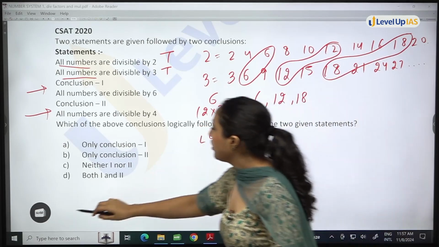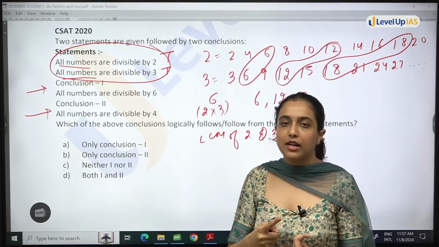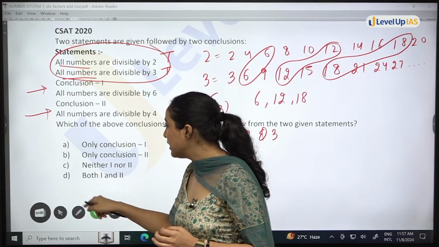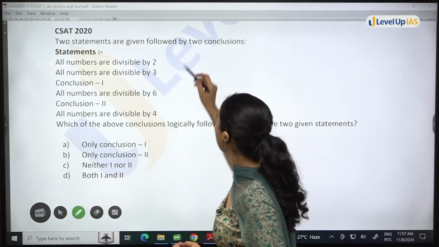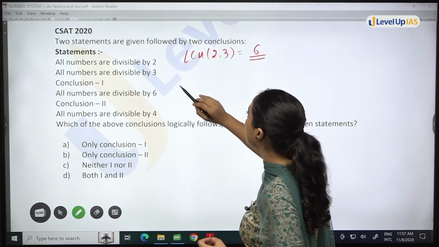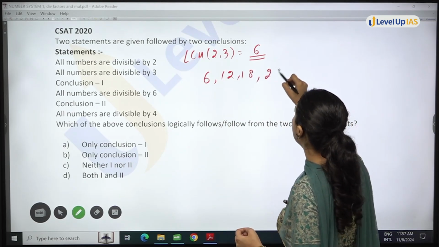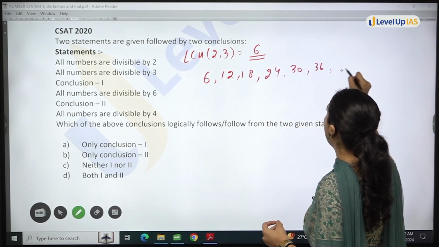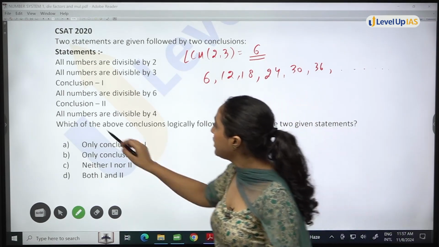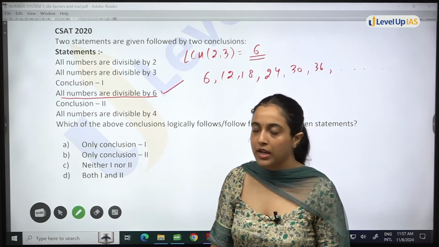So finally, what we get is, if you combine both these statements, numbers are divisible by 2 also, numbers are divisible by 3 also. This means it is compulsory that the number should be divisible by the LCM of 2 and 3. That is, the number should be divisible by 6. That means the numbers will be multiples of 6: 6, 12, 18, 24, 30, 36, and so on. These will be all the numbers. Now, conclusion 1 says all numbers are divisible by 6. Obviously, conclusion 1 is true.